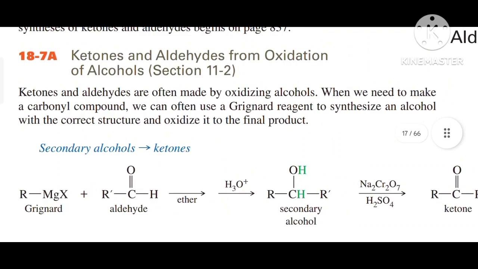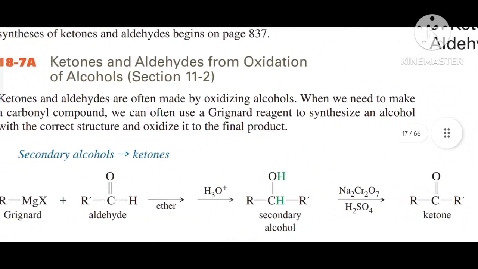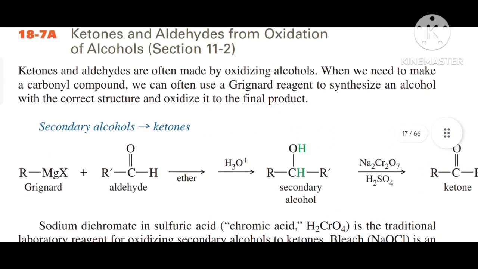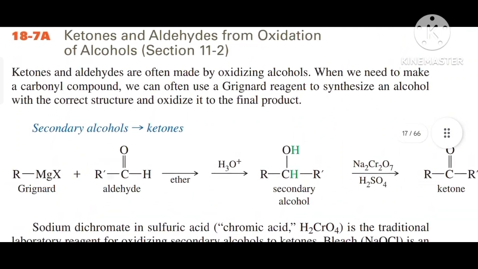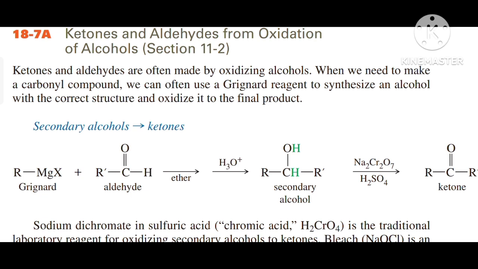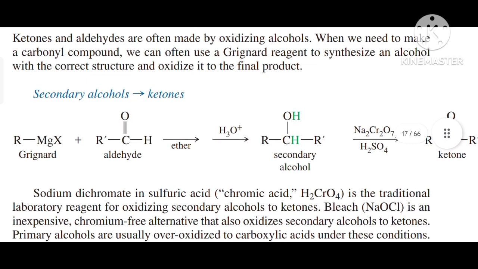Now we will read the ketones and aldehydes from oxidation of alcohols. Ketones and aldehydes are often made by oxidizing alcohols. When we need to make a carbonyl compound, we can often use a Grignard reagent to synthesize an alcohol with the correct structure and oxidize it to the final product. Secondary alcohols are converted into ketones. If we have an aldehyde, when we react it with Grignard reagent, then it will form a secondary alcohol, and when this secondary alcohol is oxidized, it will give a ketone.